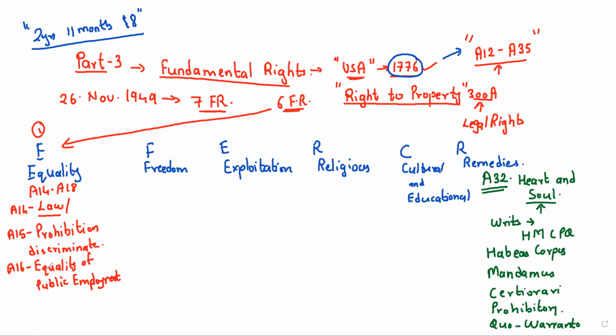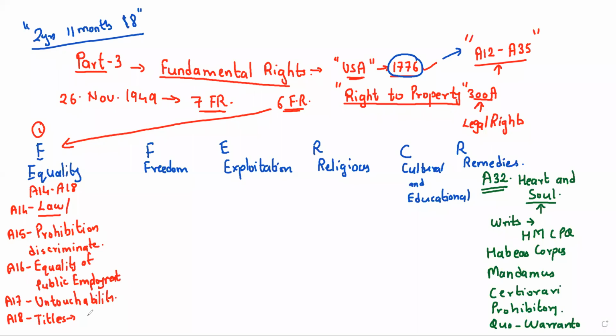Understood? Next, article number 17 deals with untouchability. Article number 17 deals with abolition of untouchability. Most of the time, questions were asked from this article number 17, untouchability. Understood? And the last one in this equality section is article number 18. This is abolition of titles. Now, what does it mean?